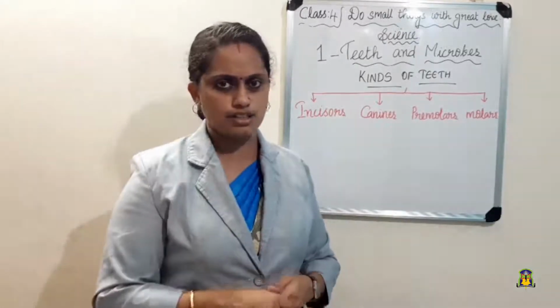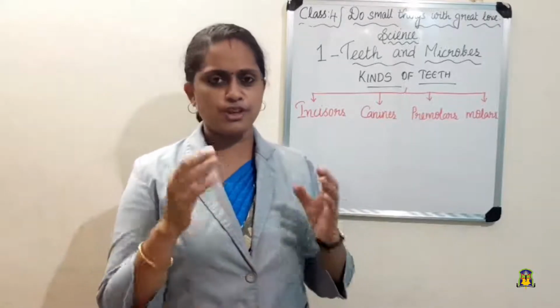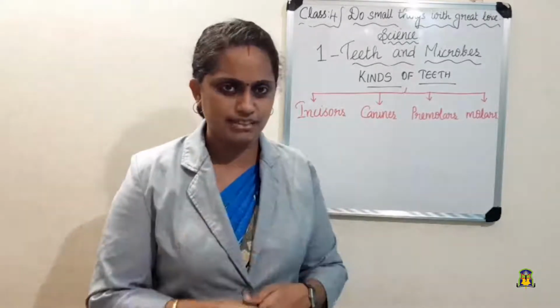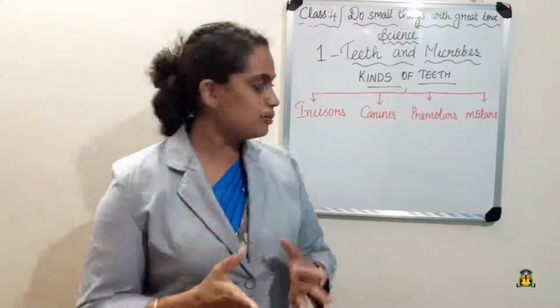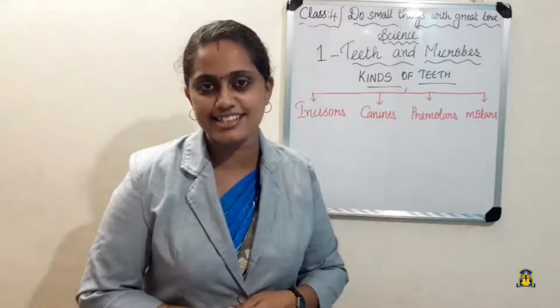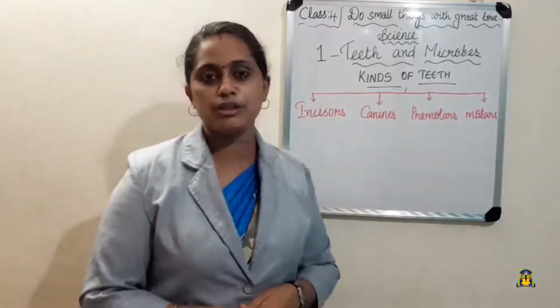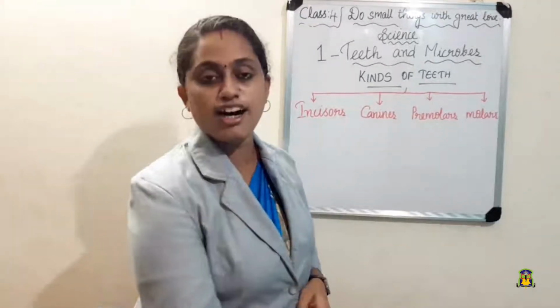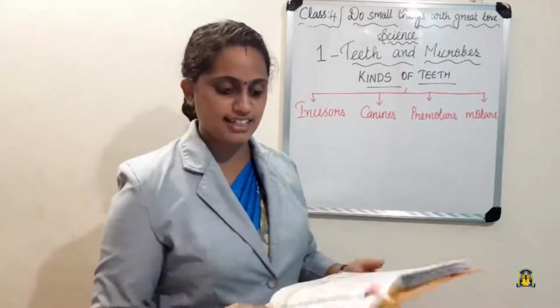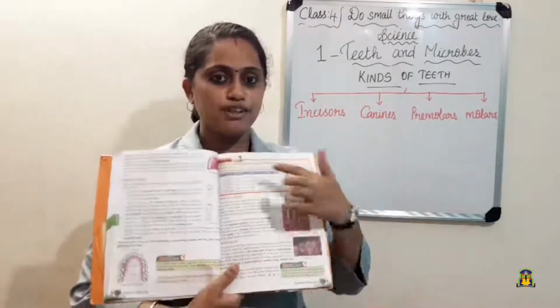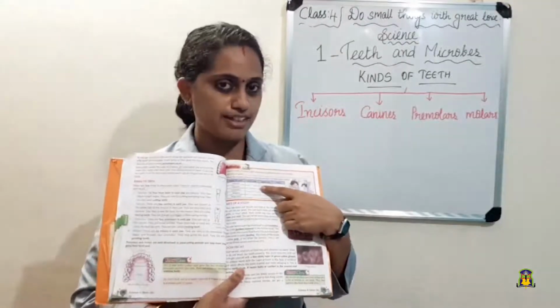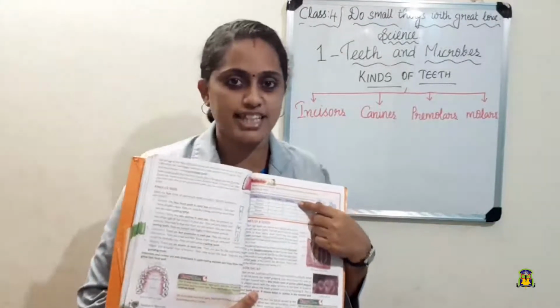So I have an activity for you. What do you have to do? You have to stand in front of the mirror, open your mouth wide, and identify how many incisors, how many canines, how many premolars and how many molars you have. In our textbook, page number 79, we have a column to write these things. So you have to fill this column. Look into your mirror and fill it. And you have to tell me in the next class.